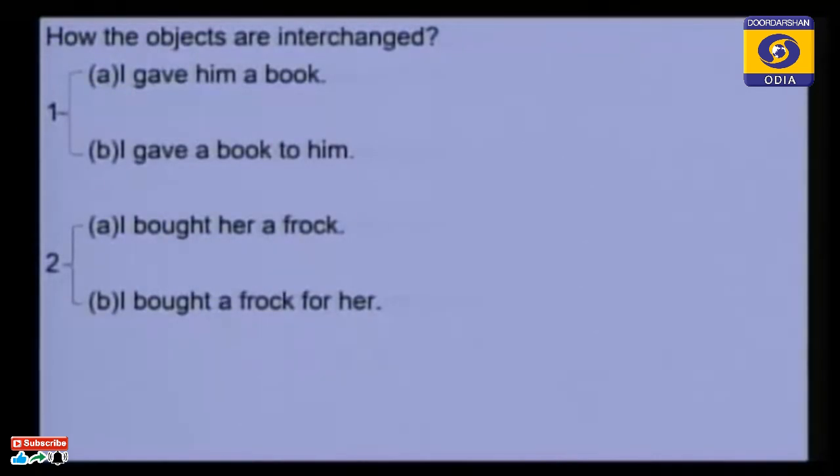In a similar manner, I bought her a frock. Here you see, I bought a frock for her. So frock was the direct object in past sentence. Her was the indirect object. But we interchange it by taking her to the place of a direct object and taking frock to the place of an indirect object. So by using to and for, you can interchange all these things.